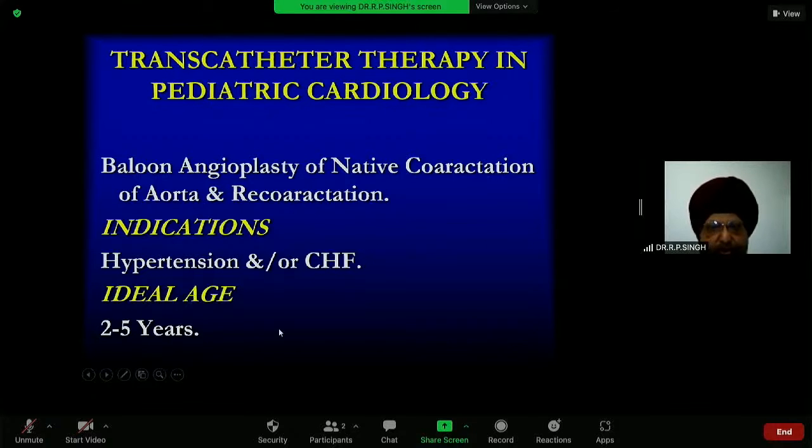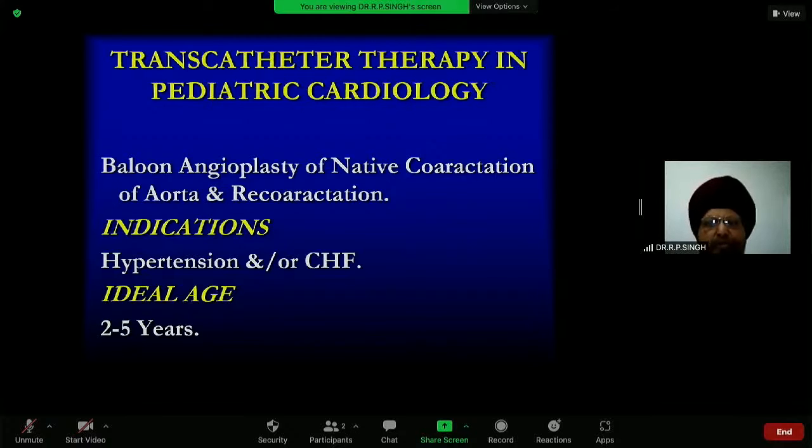The ideal age is 2 to 5 years, because less than 2 years we generally don't do aortic dilatation with the balloon. But why not beyond 5 years? Because if we do it beyond 5 years, there are chances of persistence of hypertension. So the ideal age to do the coarctation dilatation is 2 to 5 years.